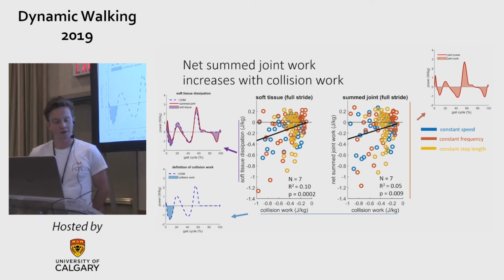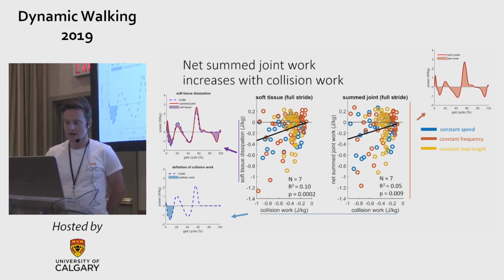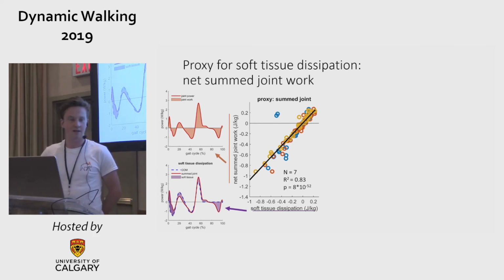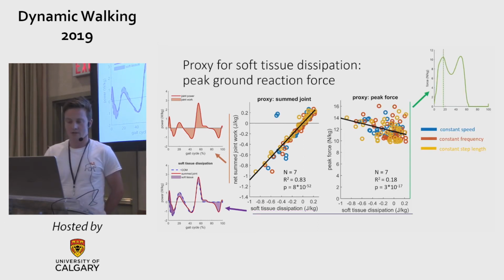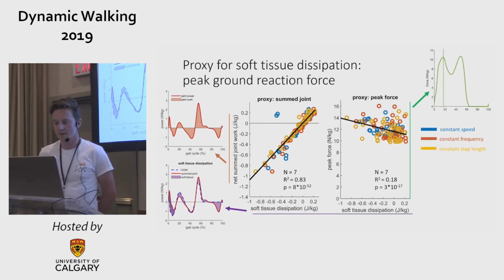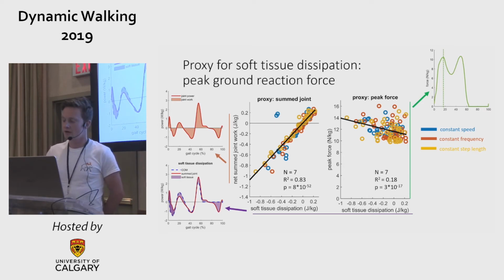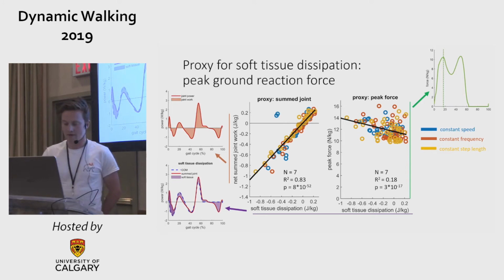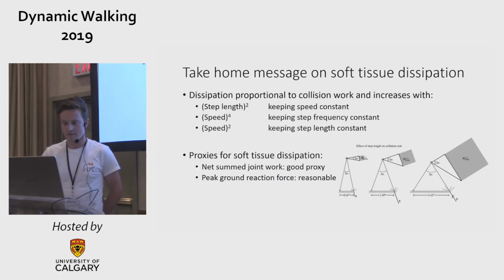The relationship of net joint work is almost identical, and if you plot them against each other, you see that they are almost the same. And this indicates that net sum joint work is a good proxy for soft tissue dissipation, which has the advantage that it can be measured with inverse dynamics. Alternatively, you can use peak ground reaction force that also has a relationship with soft tissue dissipation, in that with larger peak ground reaction force you have more soft tissue dissipation, but this relationship is again more noisy.